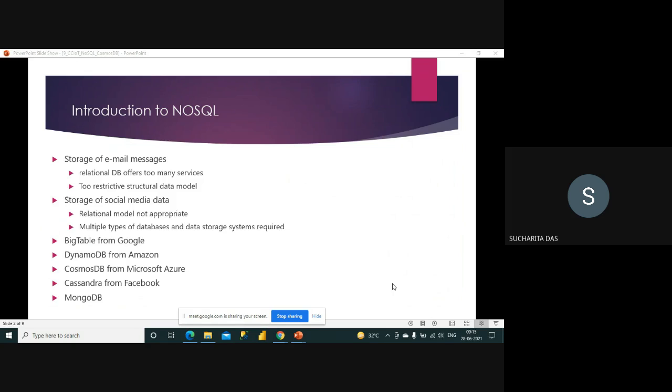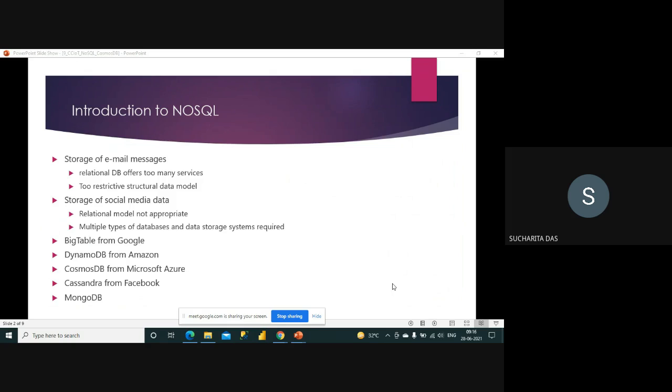If you talk about any database table, you know that it contains a table structure, a number of columns, and every column has some defined data type. Apart from that we have a lot of constraints, like foreign key constraints we create so that multiple tables are related with each other. So all these things we do in a relational database. That's good, that helps us a lot. But the problem is that